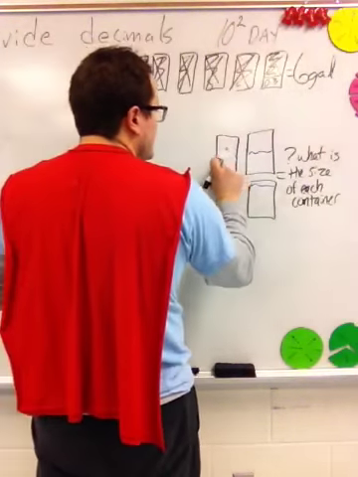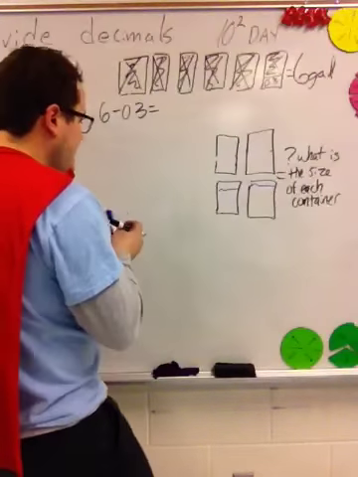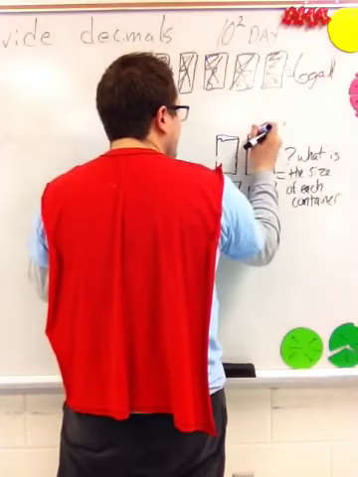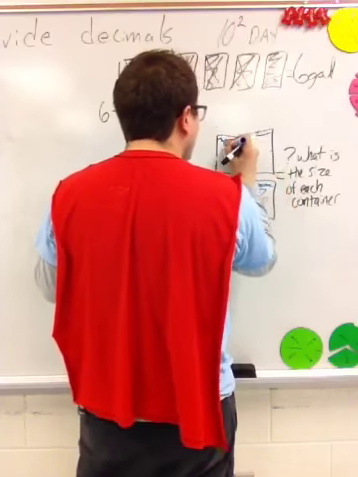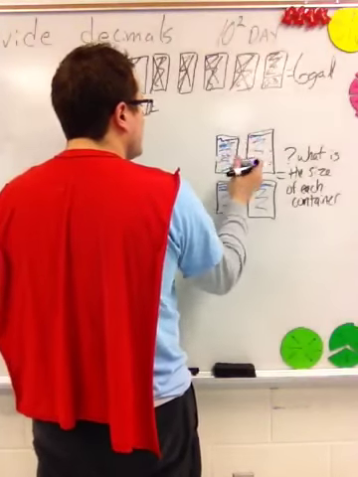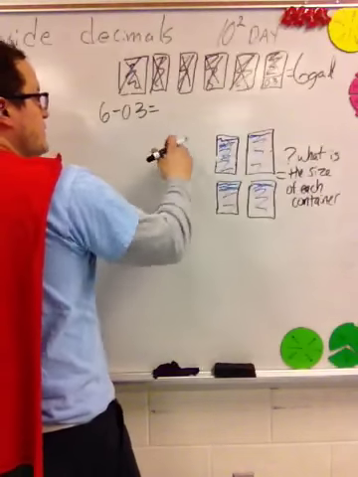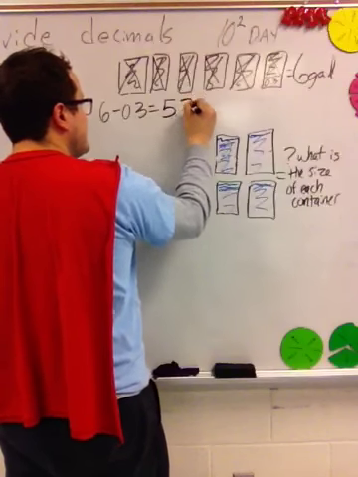And I probably should have drawn the containers full. If I can find the blue marker, that'd be a miracle. There we go. Okay, so we're going to see what this value right here is. We need to see how much she used to fill up these containers. And we find that 6 minus 3/10 is 5 7/10.